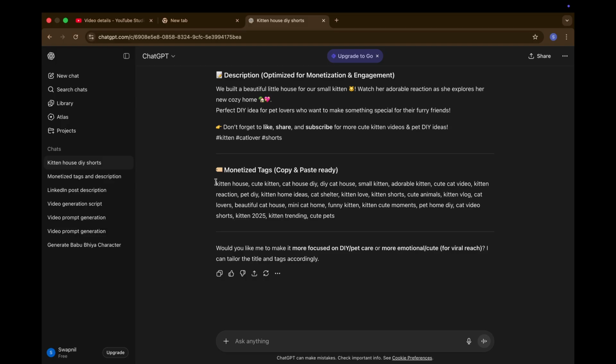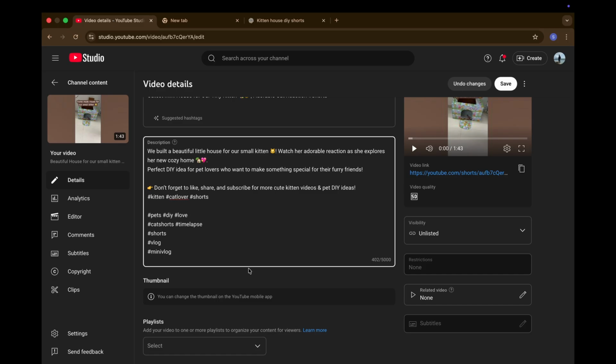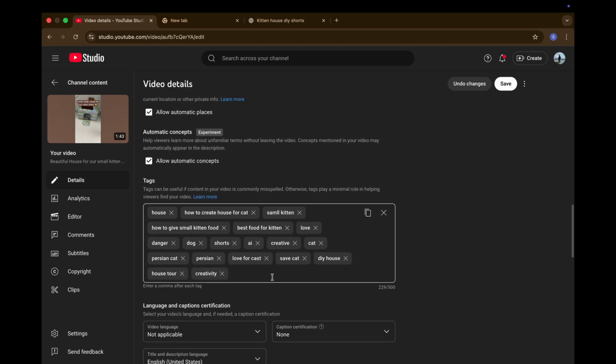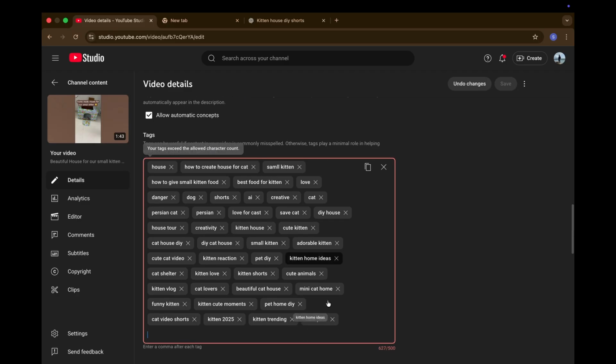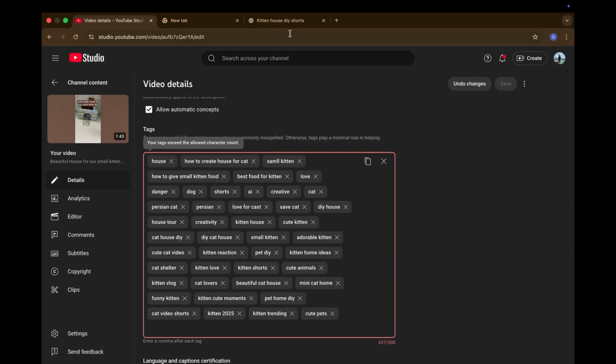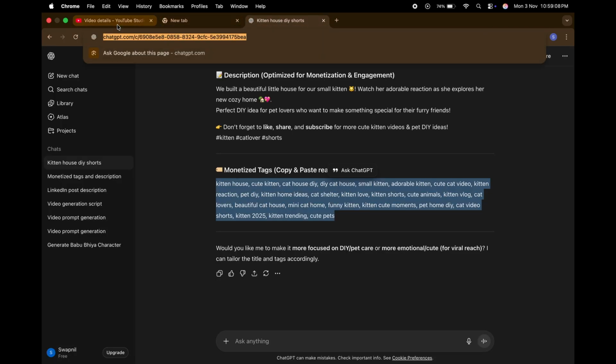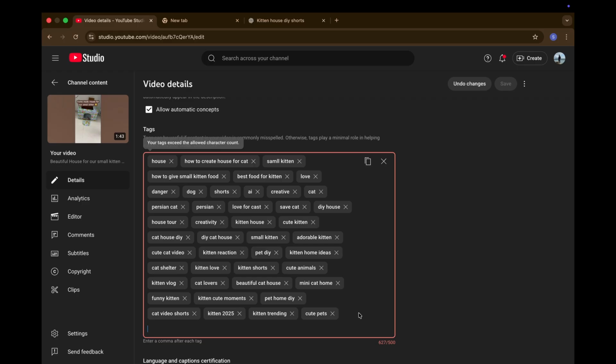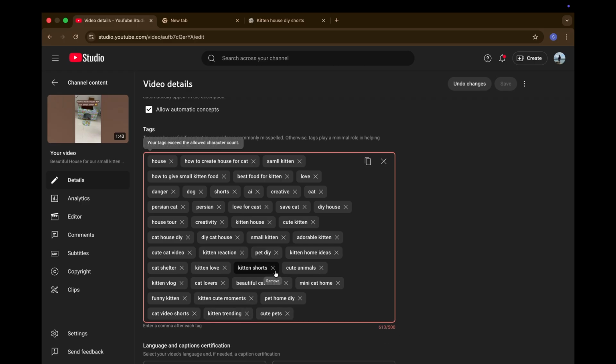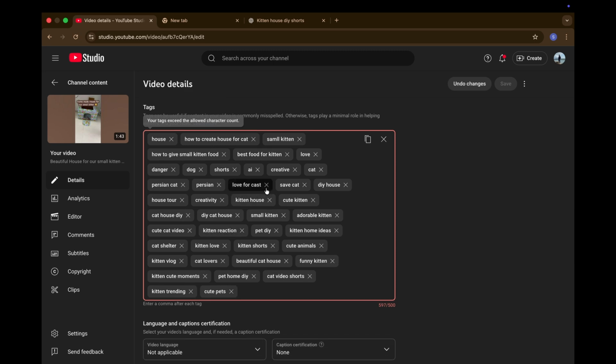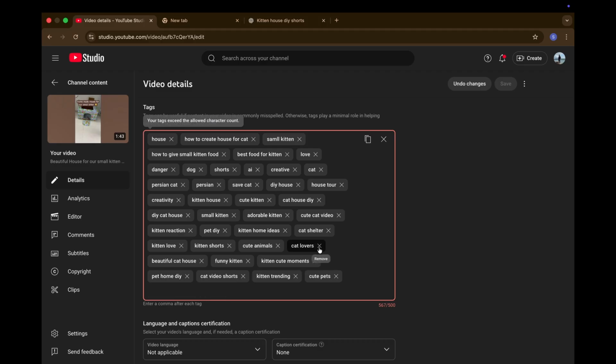I think sometimes it will not work because this is not in the proper format, but let's see if we try to paste it over here. Let's see if it will paste or not. Okay, great, it pasted over here. But the tags should be within a 500 character limit. So I will remove some of the tags, and we are good to post our video or short. I'm removing some of the tags so that I will not get any error.